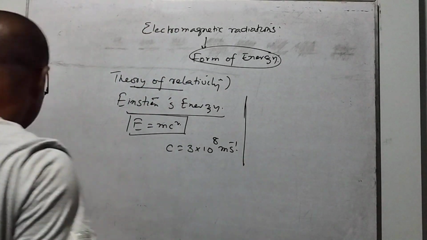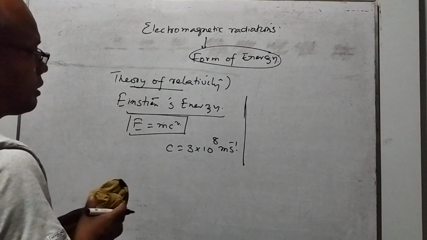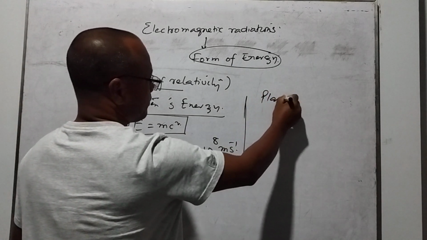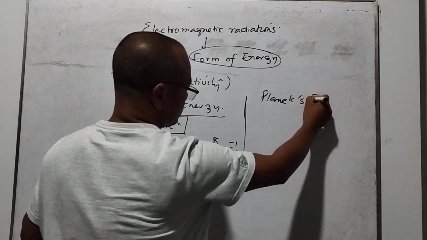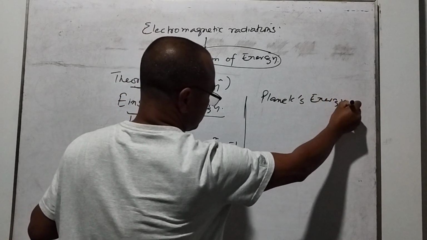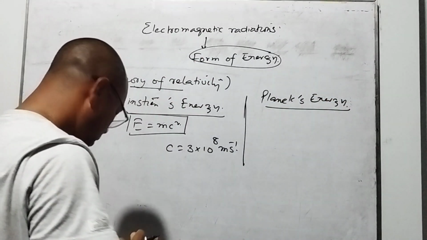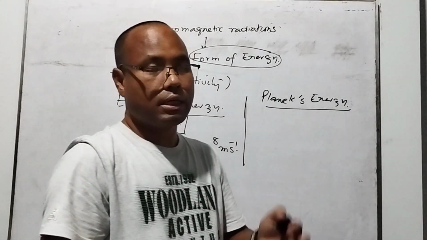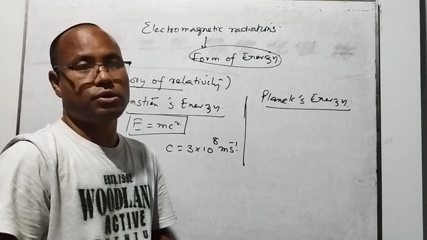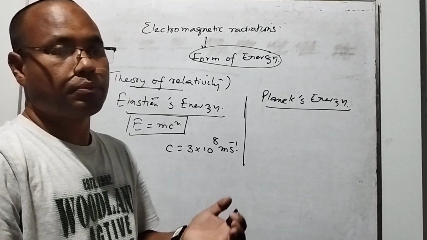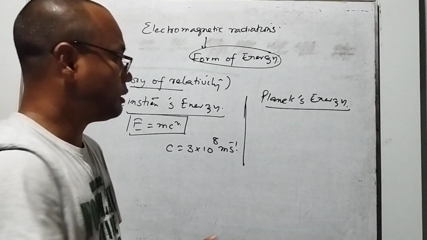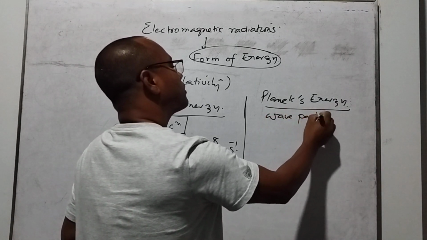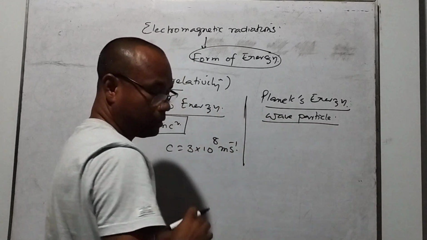Another form of energy is the Planck energy. The energy associated with particles moving in the direction of propagation, those particles we call wave particles.